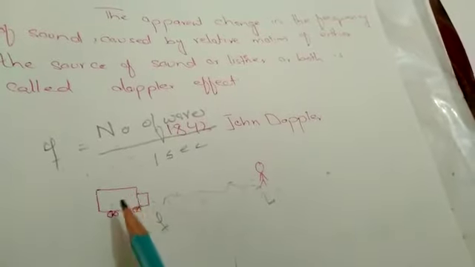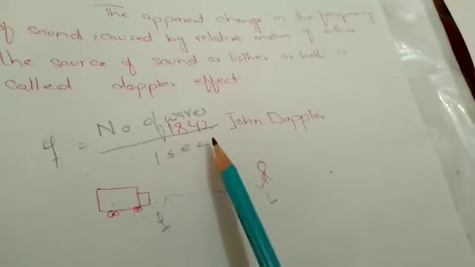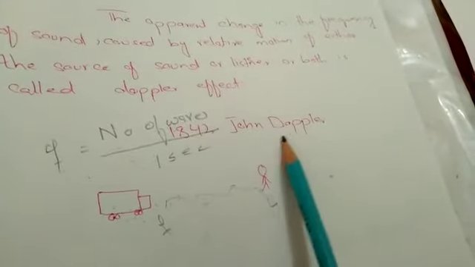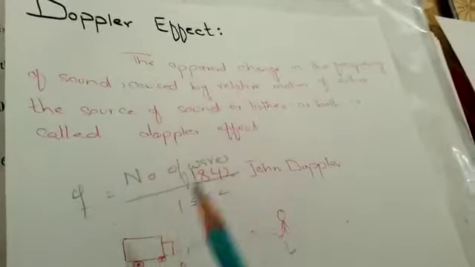This phenomenon was studied for the first time by a scientist, John Doppler, in 1842. So on the name of this scientist you call this effect, this phenomenon, the Doppler effect.